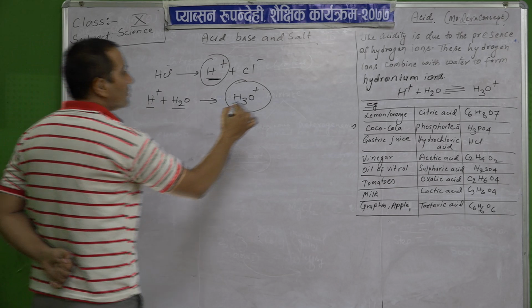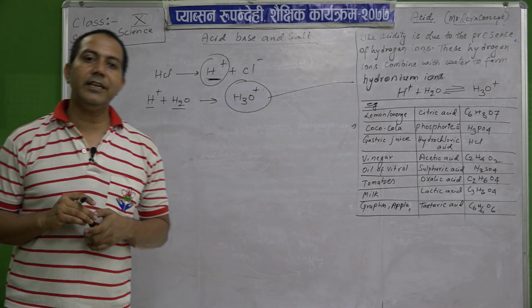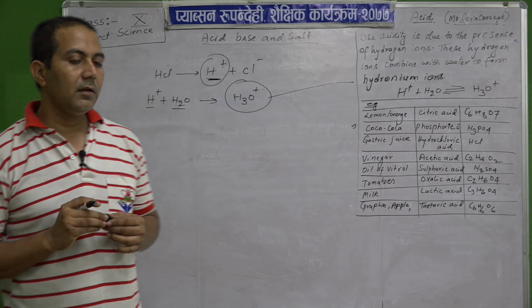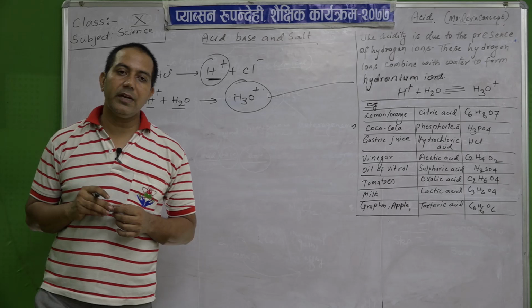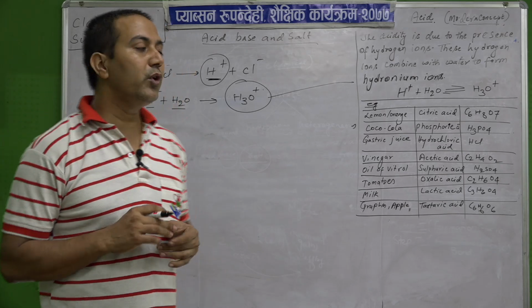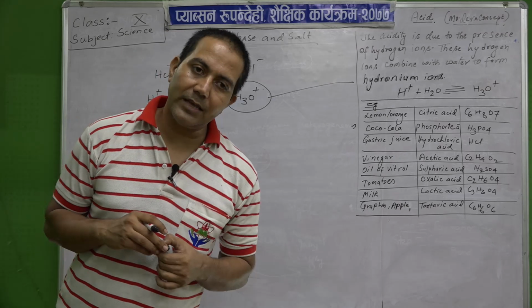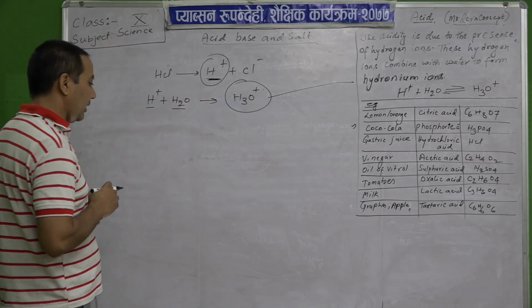This is called the hydronium ion. So, what is acid now? The chemical substance that produces hydrogen ion, and when dissolved in water produces hydronium ion, is called an acid.